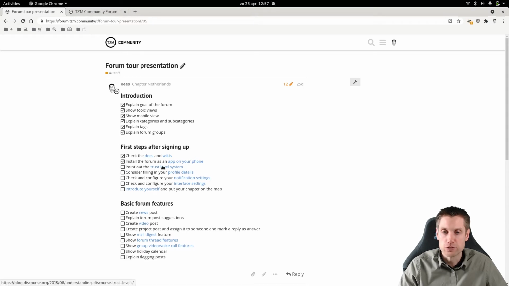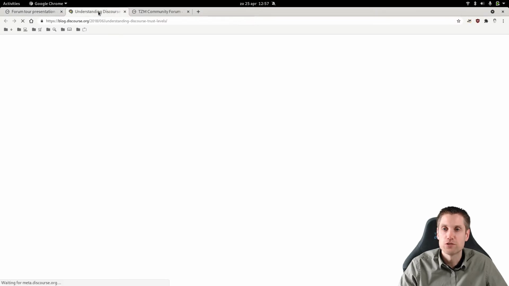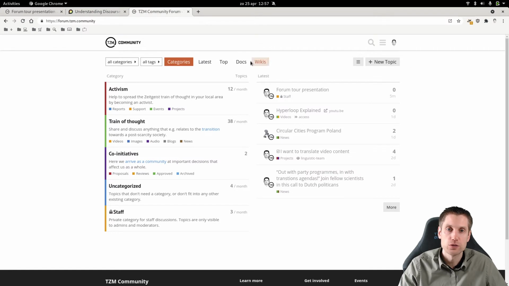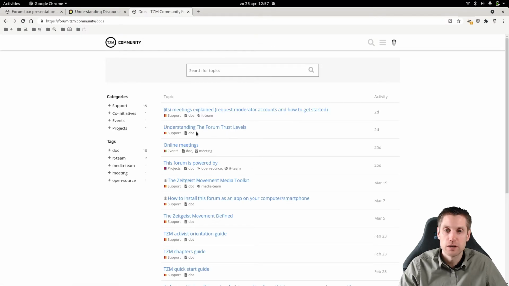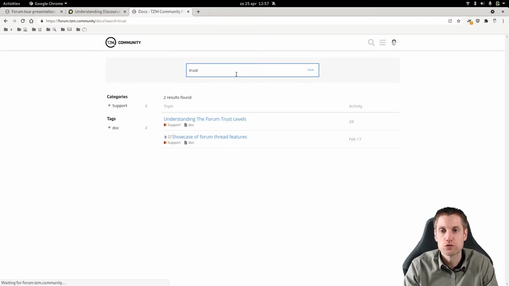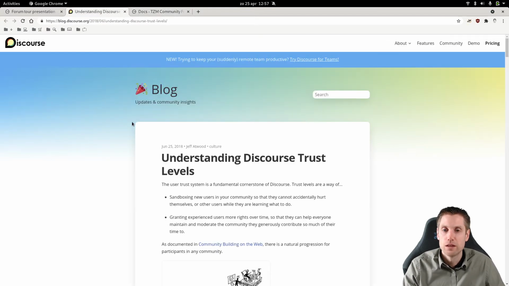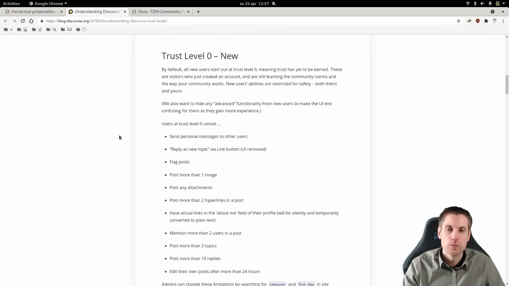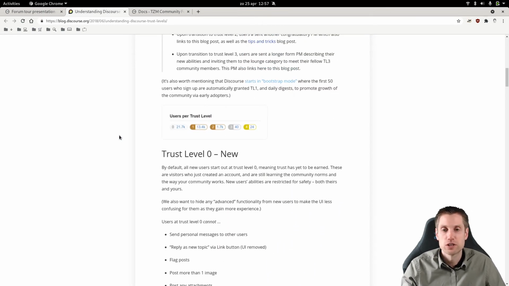So the trust level system I also briefly mentioned. If you go to this page, which you can also find if you go to the docs page, and here it is, understanding trust levels, but you can also just search for trust and then you will see it here as well. You can read this to get a more in-depth overview of it, but in a nutshell, it's slowly introducing people to new features and abilities.